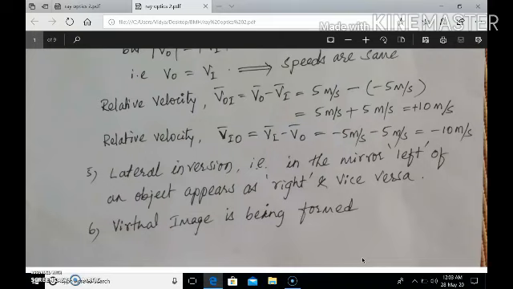So bear in mind, the speeds of the object and image are the same, whereas the velocities of the object and image are not the same. The fifth property of the image formed in a plane mirror is lateral inversion. That is, in the mirror, the left of an object appears as right and the right of an object appears as left. So as I said, if you brush your teeth standing in front of the mirror with the right hand, in the mirror it appears to be brushing with the left hand.